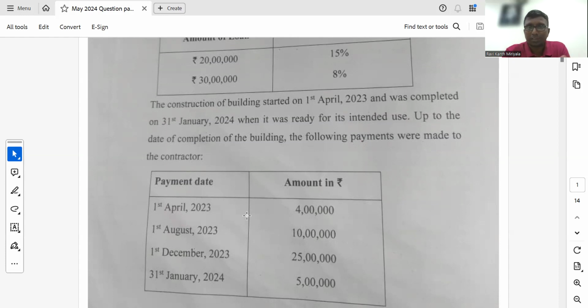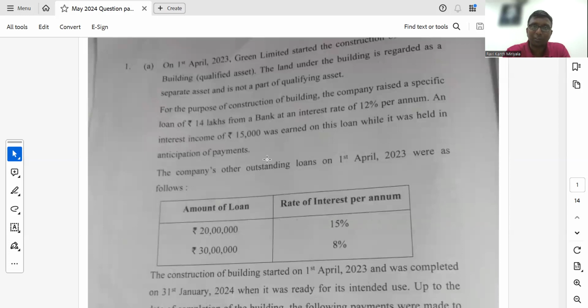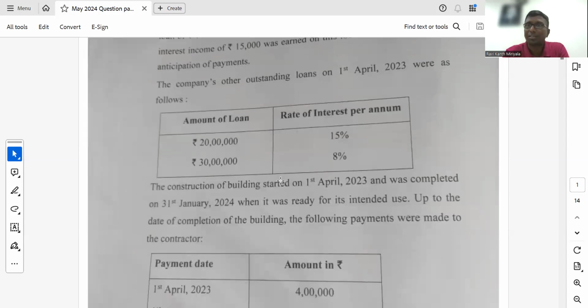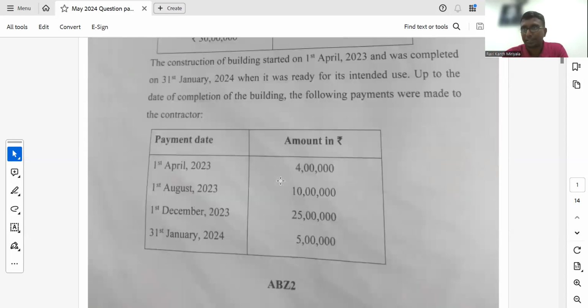So for payments on 1st April, 1st August and so on, you are supposed to take the number of months, and then calculate the weighted average capitalized amount considering the number of months. Then the interest is calculated on that amount, the 14 lakh rupees being with respect to that. Out of the interest, you are supposed to remove the 15,000 rupees of interest income. The remaining interest is then allocated accordingly. That is the basic thing.